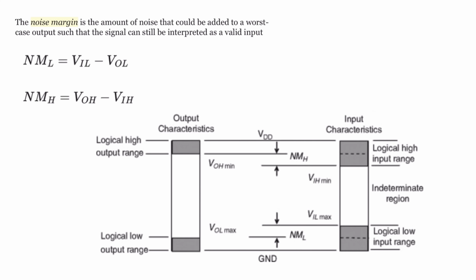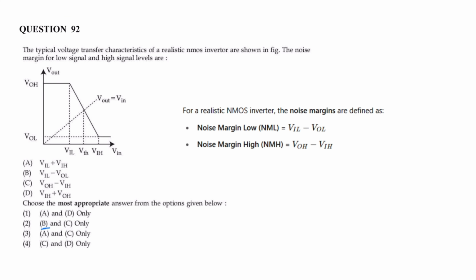Noise margin low is the difference between VIL minus VOL. Noise margin high is VOH minus VIH. So the correct answer is VIL minus VOL, low noise margin. High noise margin is VOH minus VIH. Correct answer is B and C respectively.